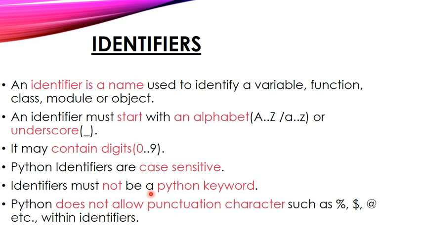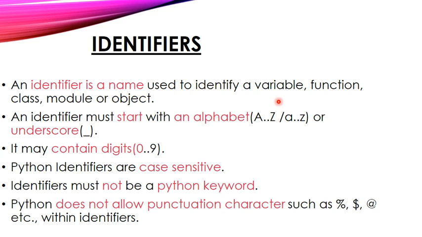An identifier must not be a Python keyword. So the variable we are using should not be a Python keyword. There are some specified keywords which have a unique meaning, which are understood by Python. Those keywords we should not use as a variable name. Python does not allow punctuation characters such as percentage, dollar, at, etc. So we should not use special characters in the variable name.